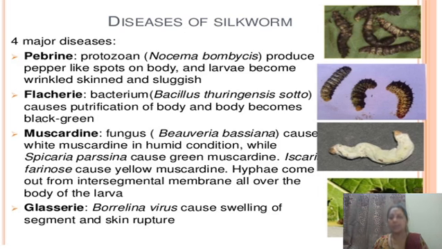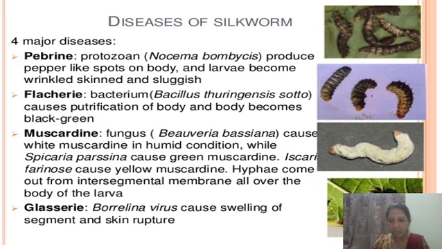The third one is muscardine disease. This is a fungal disease which occurs due to Beauveria bassiana infection, and it causes white muscardine in Bombyx mori. It occurs in humid conditions. There are different muscardines: green, black, yellow and white. Beauveria bassiana is the fungal species which causes white muscardine disease.